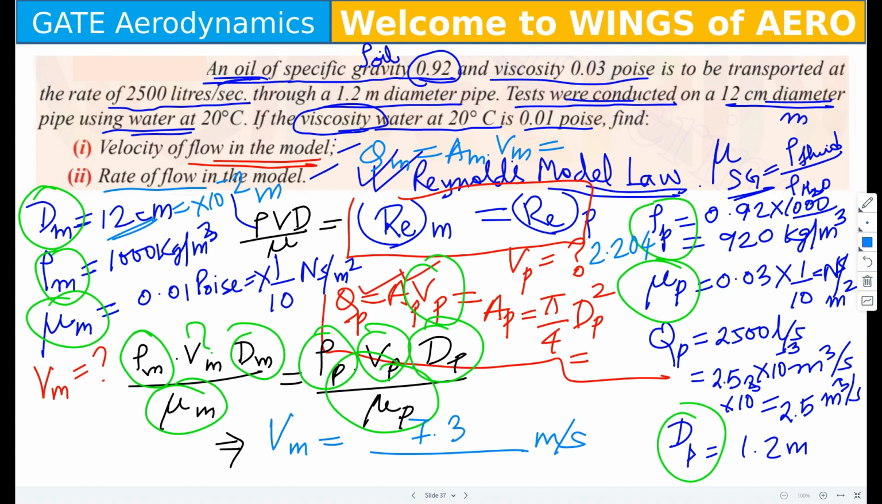The procedure is known to you. This is the general procedure for the Reynolds number model law. Whenever there is a term called viscosity, you have to use the Reynolds number model. That means the Reynolds number for the model equals the Reynolds number of the prototype. Substitute the values and find the unknown factors.